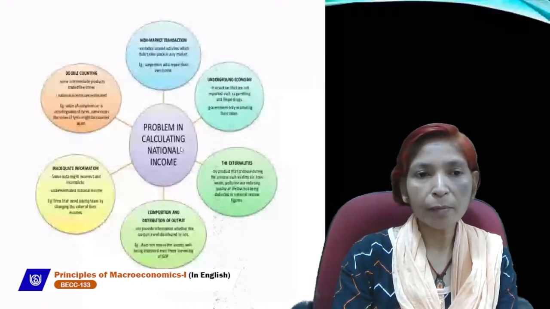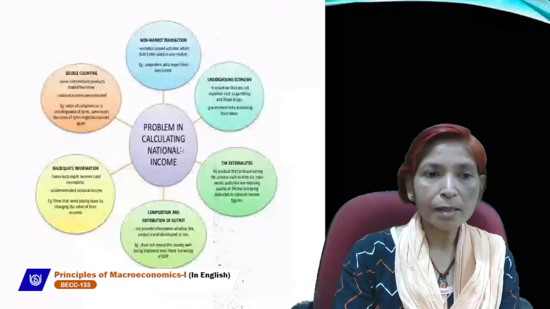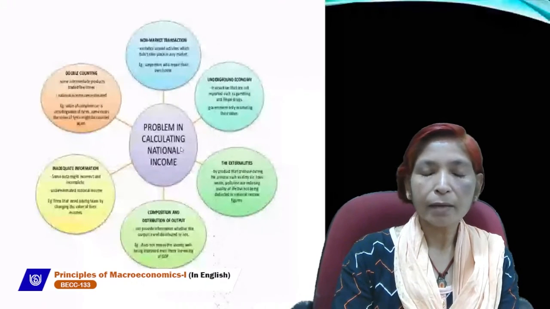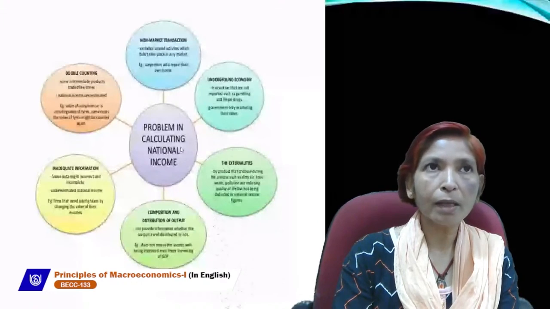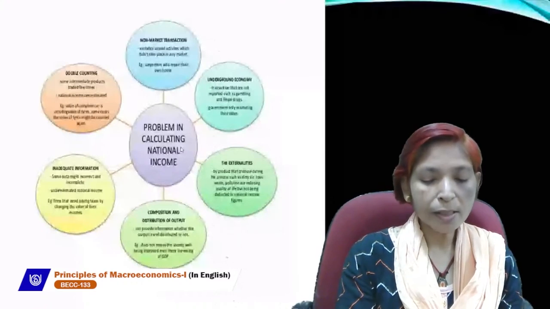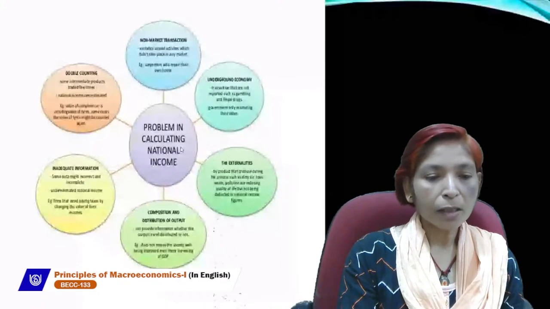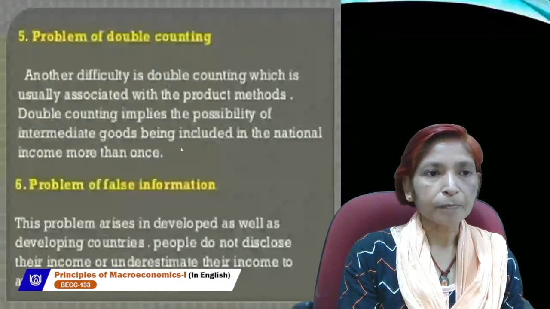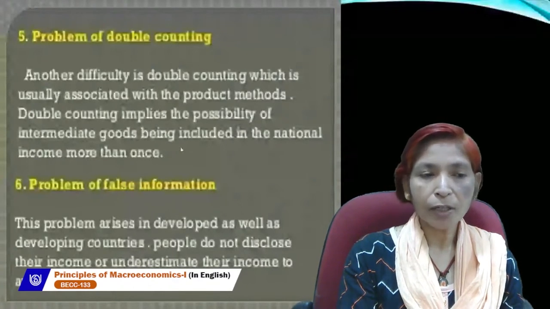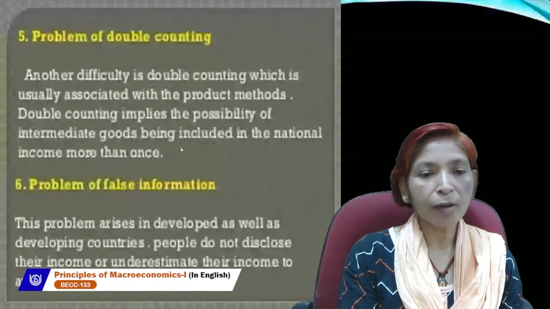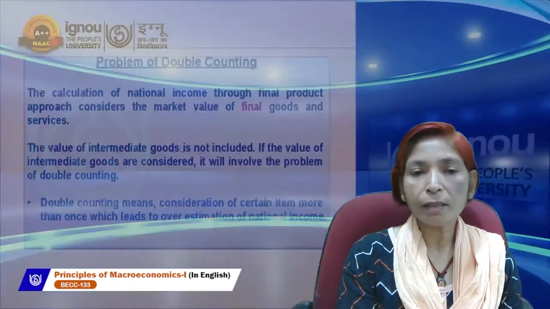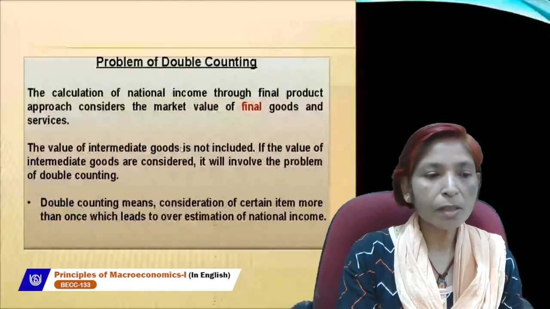The problem of double counting is the problem which arises if we take both the commodities' prices, intermediate goods and final goods. If both are included in the estimation of national income, then it will create the double counting problem. And if there is any false information, then also national income can't be estimated accurately. The problem of double counting always arises while estimating national income. So to avoid this problem, we should always take final goods prices, not intermediate goods prices.